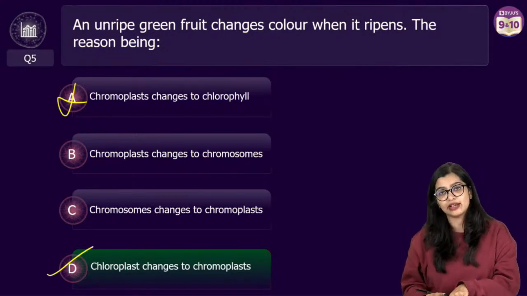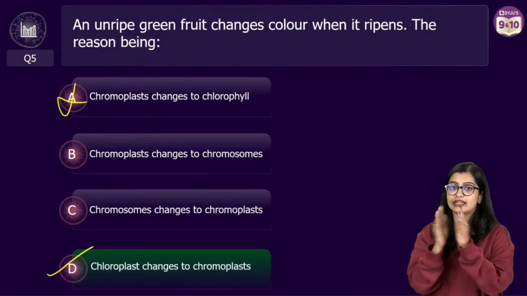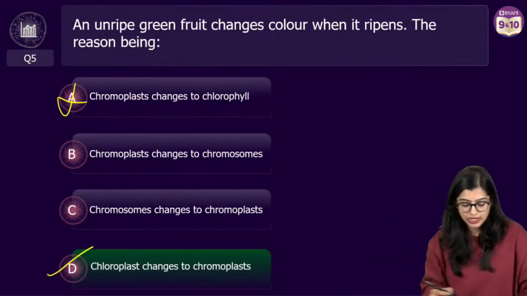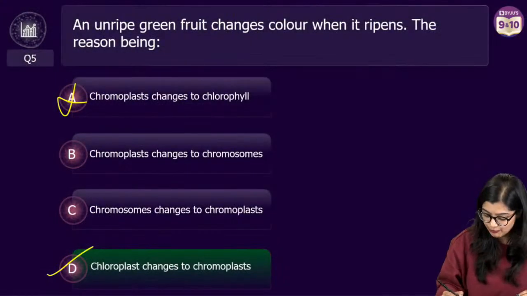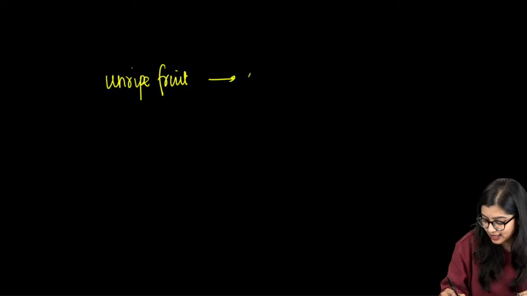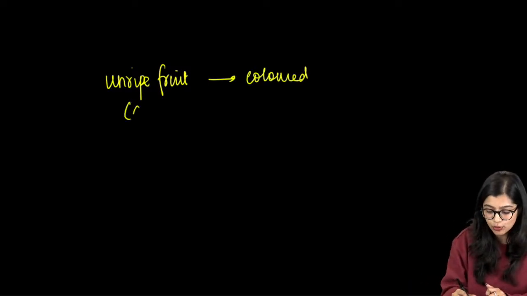Now when I say change, it does not mean that your chromoplast will suddenly be destroyed and become something else. No. So basically, when you have an unripe fruit, it is green in color due to the presence of chlorophyll, right?